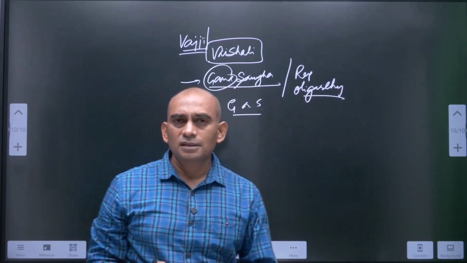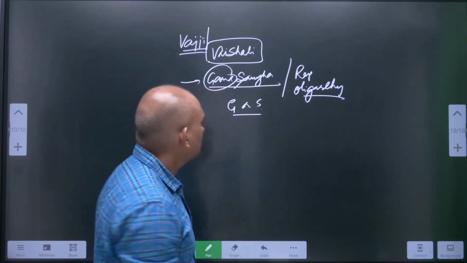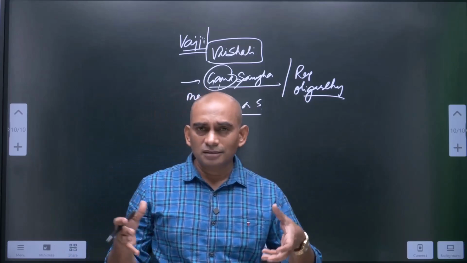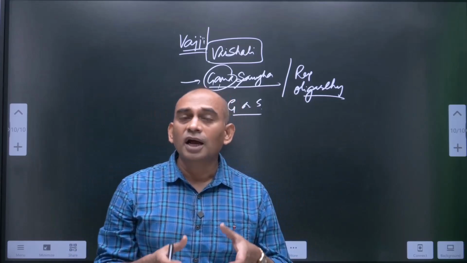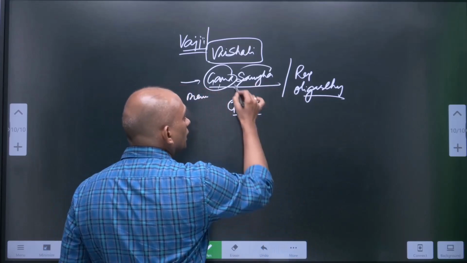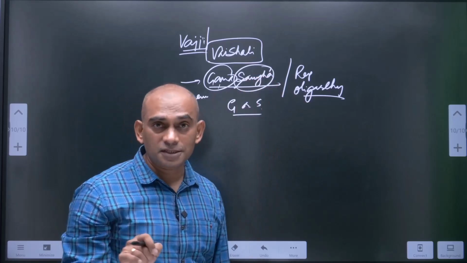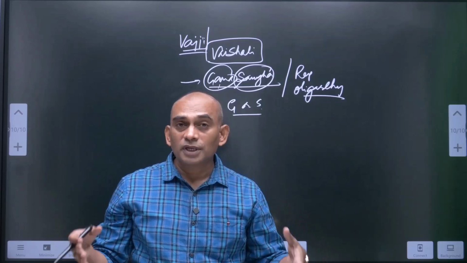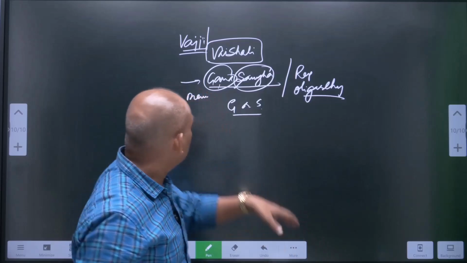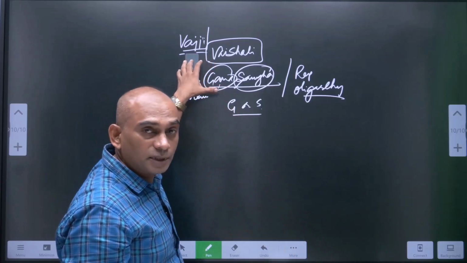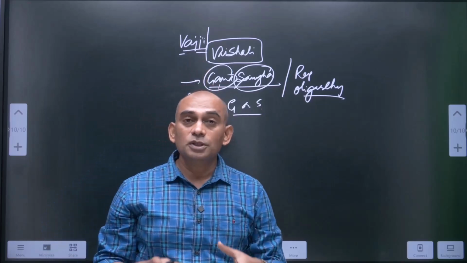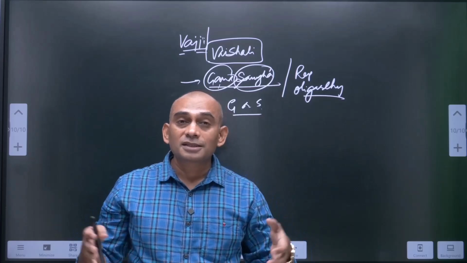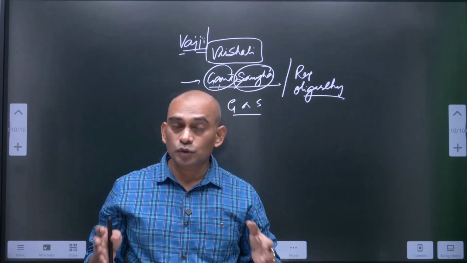Gana means a group that has many members. All these Ganas, these clans, come together and form an association or organization. So several clans came together and formed an organization called a Mahajanapada, that is Vajji, where several clans live together.